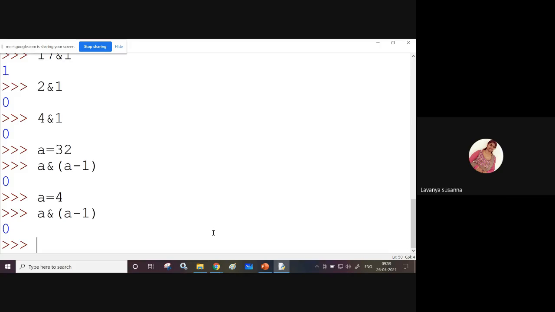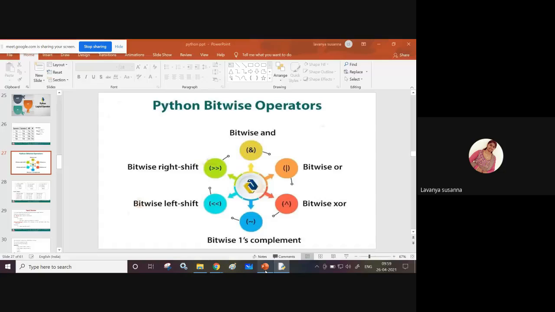Did you understand, students? Is it clear? Is the concept clear for you? Yes, ma'am. Okay, okay. In this way, you can use bitwise operators.